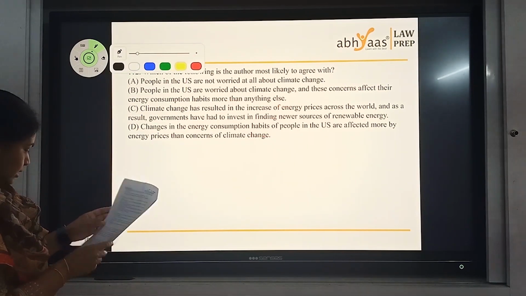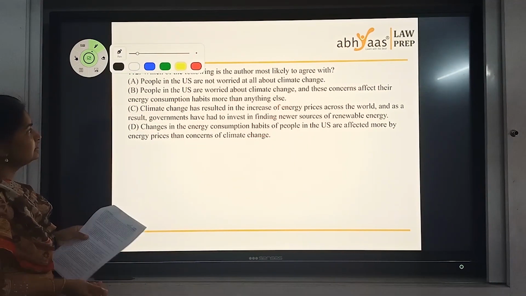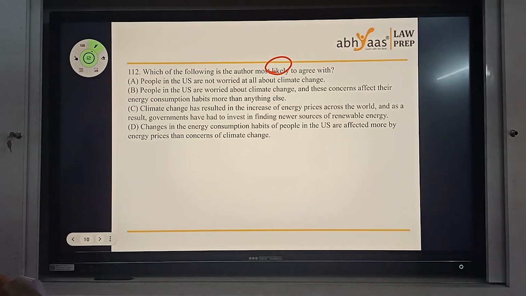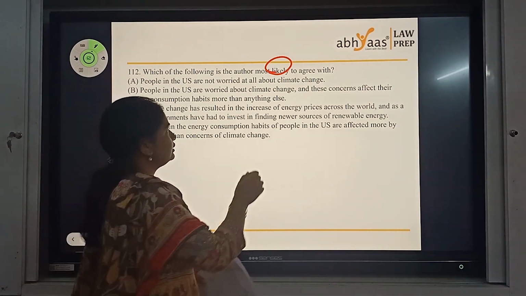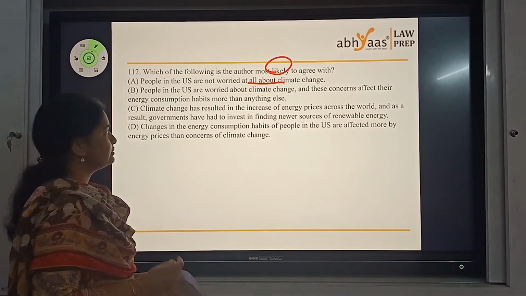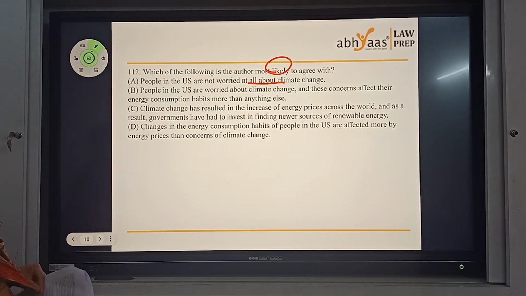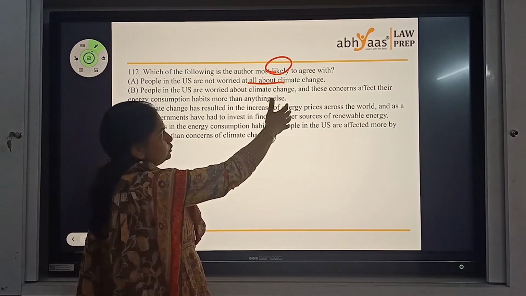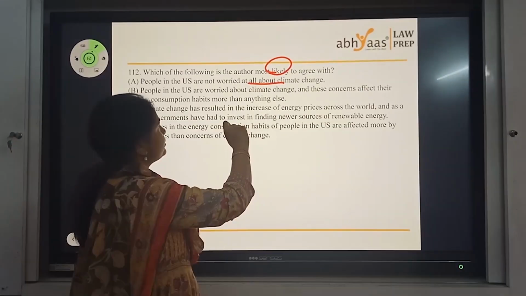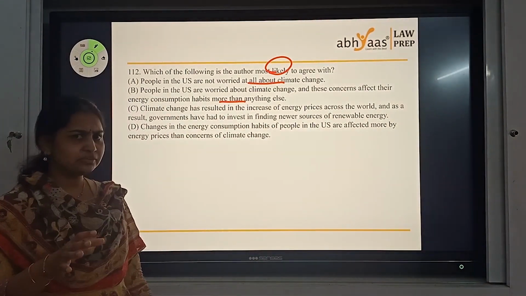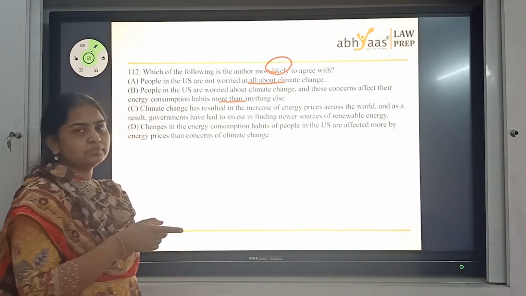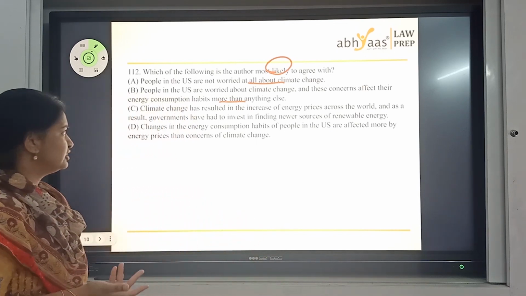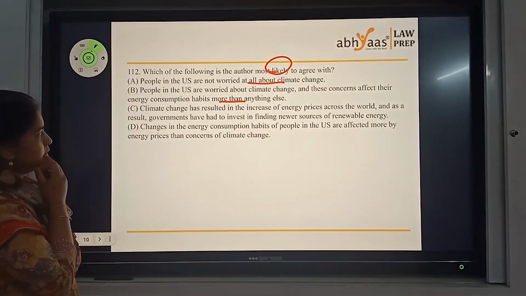First question here. Which of the following is the author most likely to agree with? Most likely question. Again, look at all options and move on. People in the US are not worried at all about climate change. Well, that's a little bit of an extreme statement. People in the US are worried about climate change and these concerns affect their consumption habits. Now, not worried to worried. But again, additional information is given here: their consumption habits are because of that. Is that true? In summer, did they reduce the consumption because of climate change or because of the fuel? It's about the fuel as far as the first paragraph is concerned. So that might not be my answer.